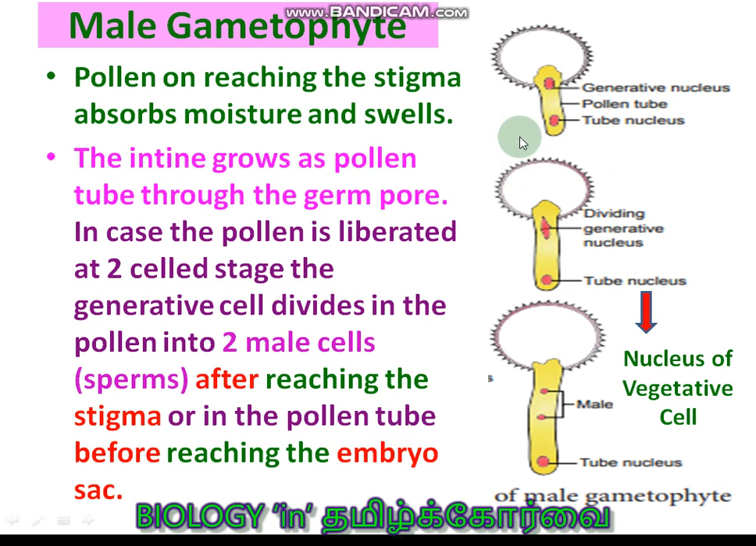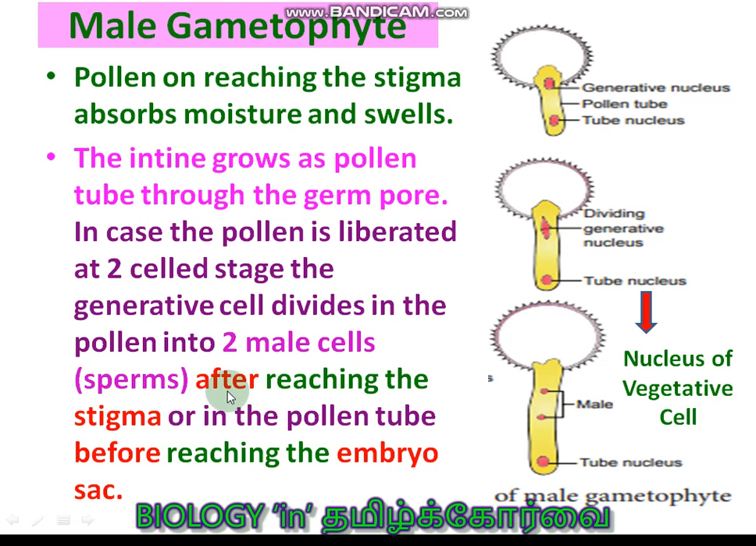If it reaches the right stigma, further development of the male gametophyte takes place by absorbing moisture from the stigma. The pollen starts swelling. The intine grows as the pollen tube. You can see the tube nucleus. The tube nucleus is actually the nucleus of the vegetative cell, students. So you can take note of it. And the generative nucleus starts dividing and forms two male gametes, otherwise called sperms.